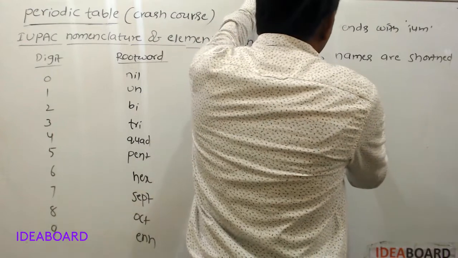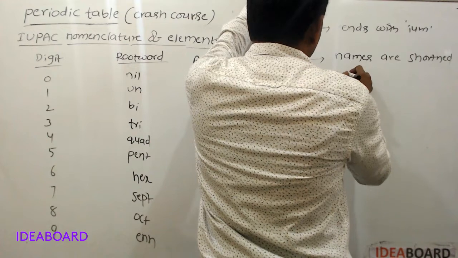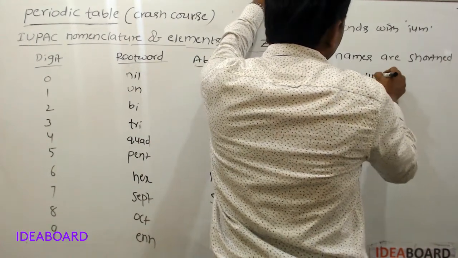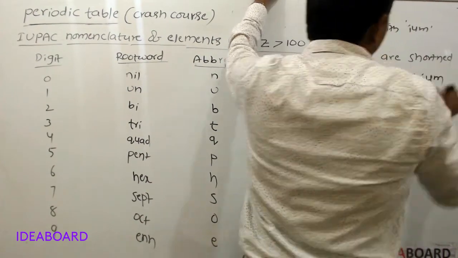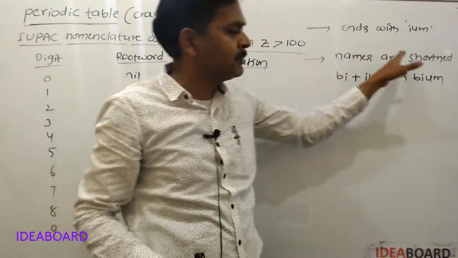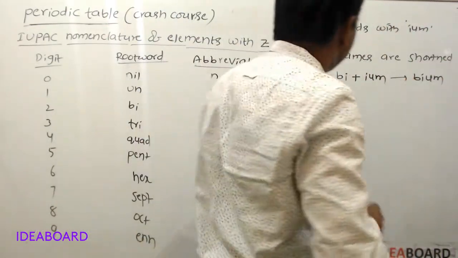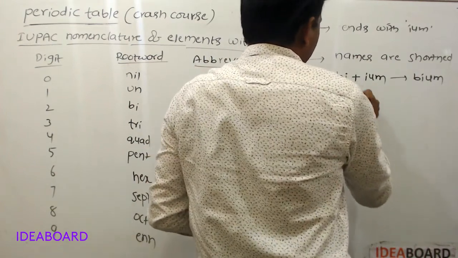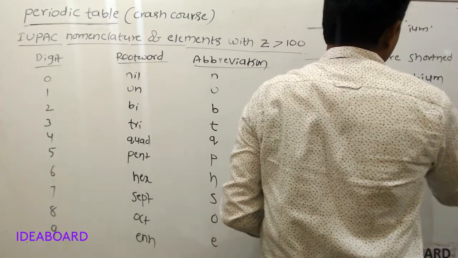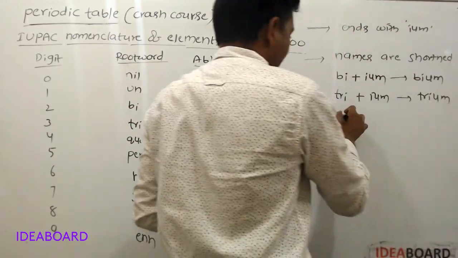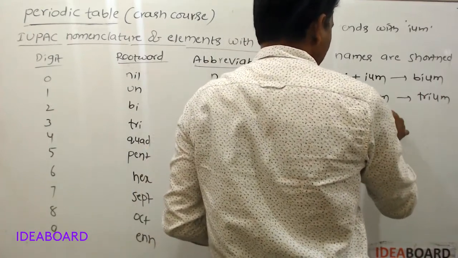That means bi plus ium is shortened to just bium. Tri plus ium becomes trium. Enn plus ium.